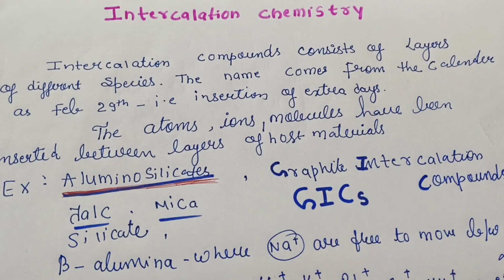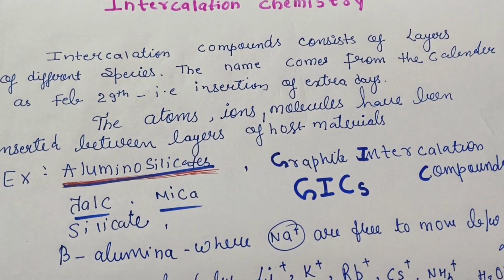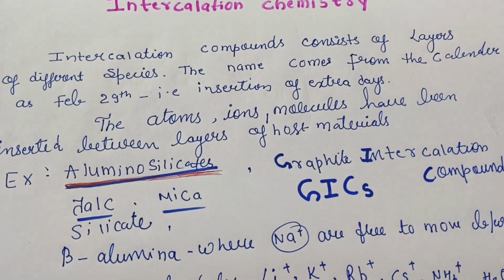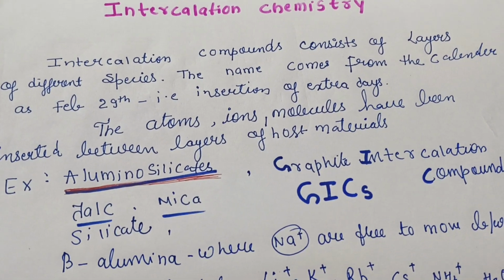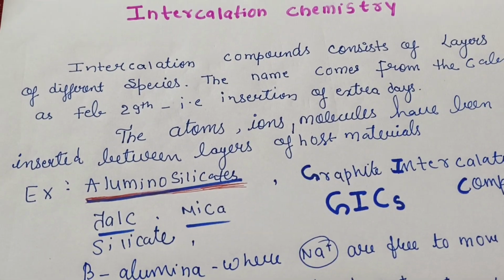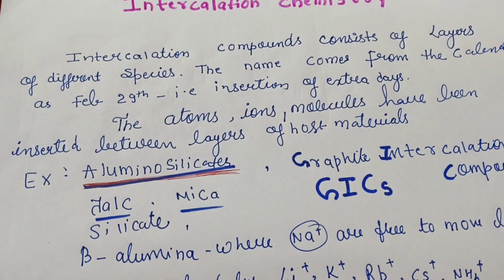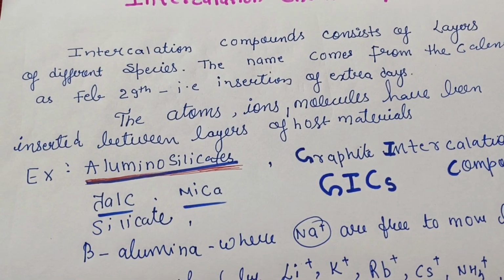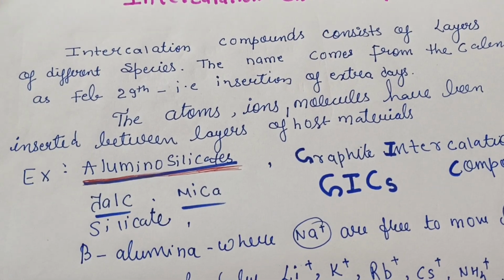So students, what are the intercalation compounds? Mostly intercalation compounds consist of layers of different species. The name comes from the calendar, as February 29, that is the insertion of extra days. As we know, there are mostly 28 days in February, but in a leap year it will be 29. So why? Because we have to adjust the 365 days of a year.